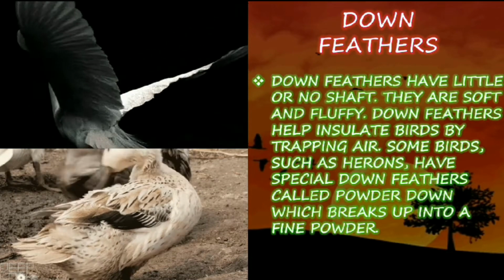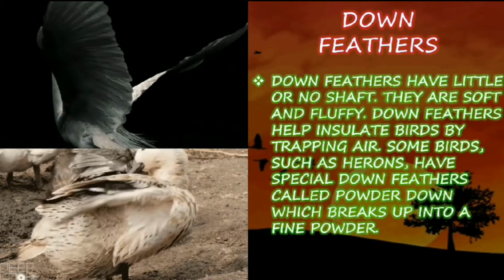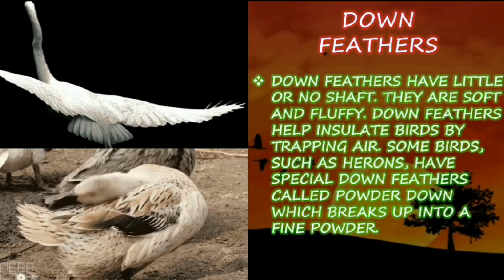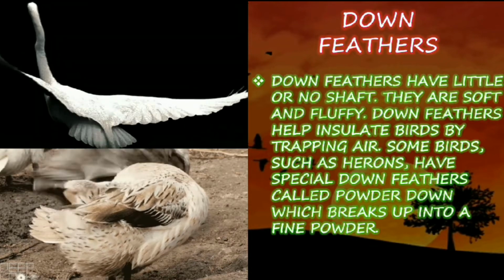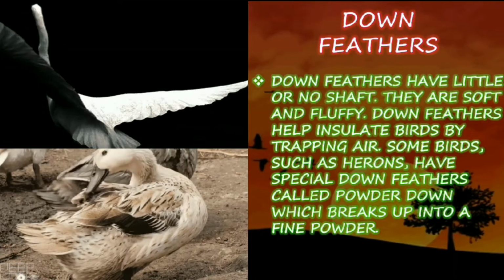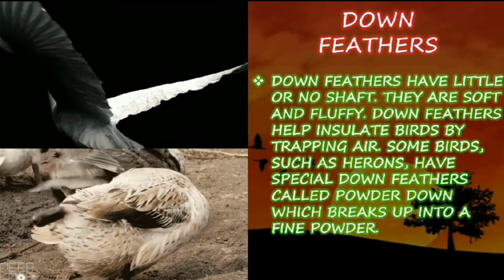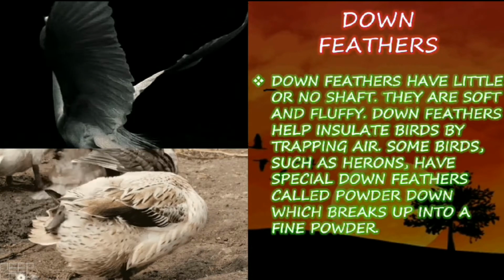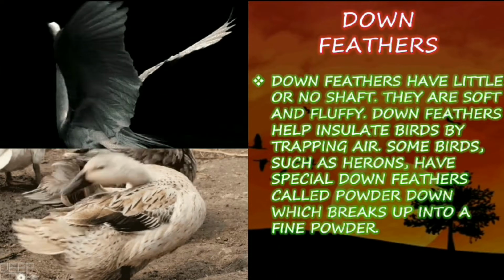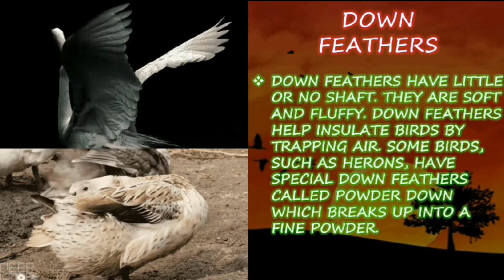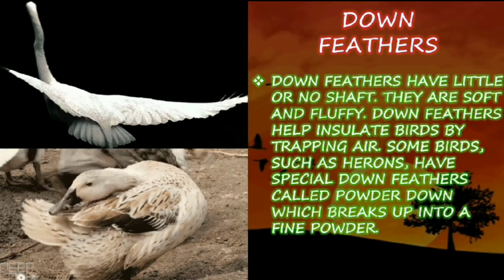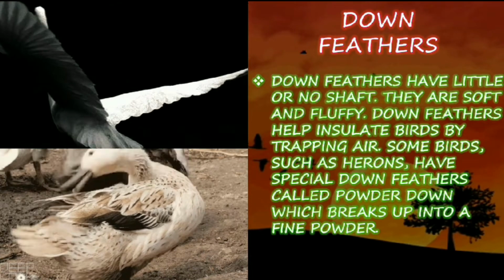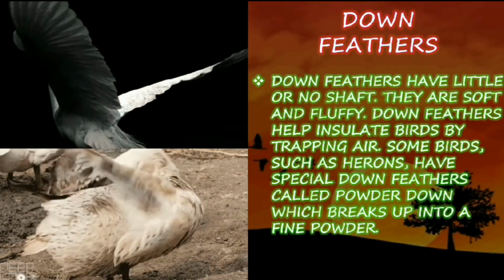Down feathers have light or no shaft. They are soft and fluffy. Down feathers help insulate birds by trapping air. Some birds, such as herons, have special down feathers called powder down, which breaks up into a fine powder. Yes, so the down feathers will be very light and very soft. They will also be very fluffy. Fluffy is nothing but being very smooth.